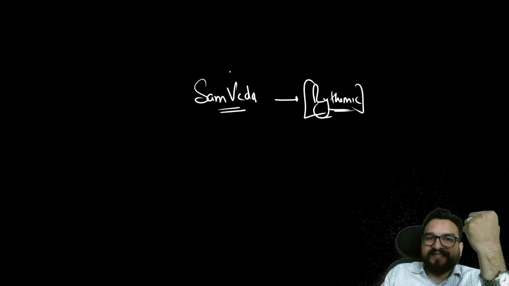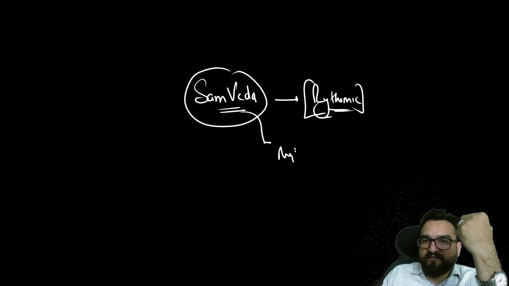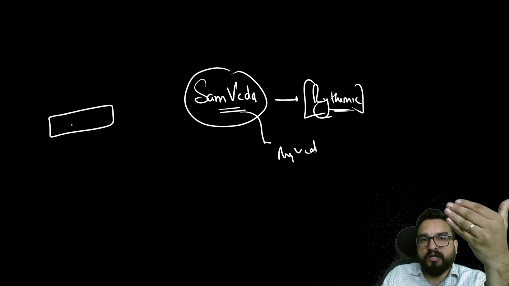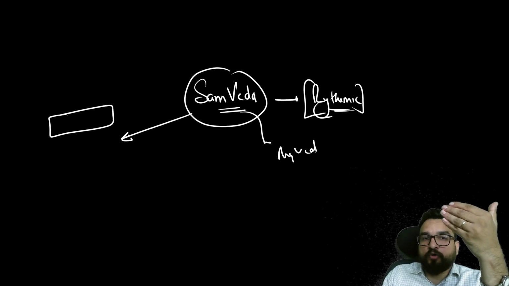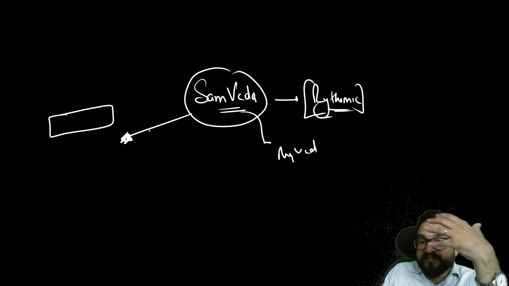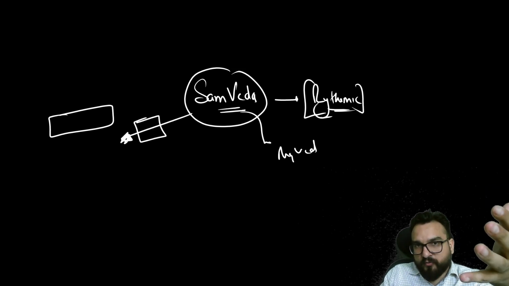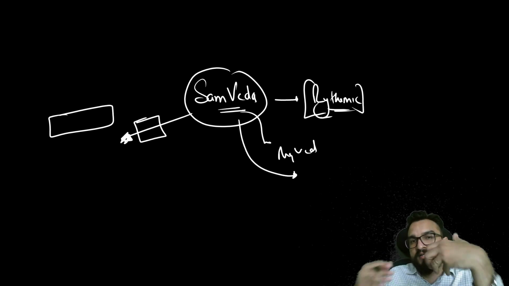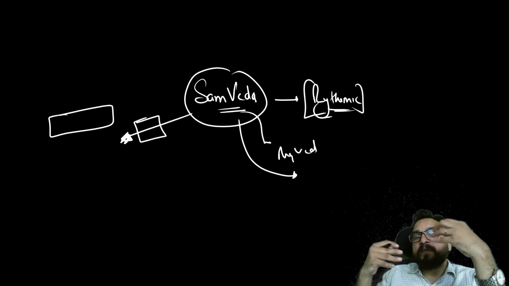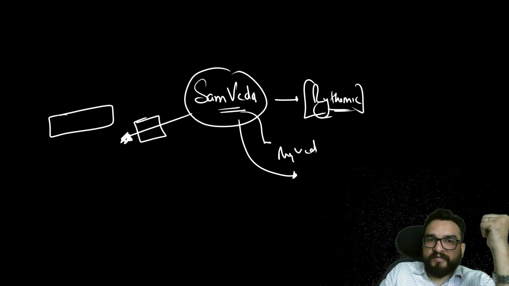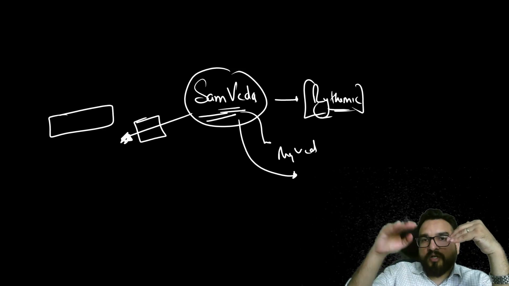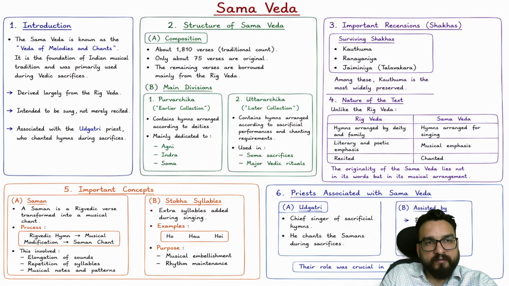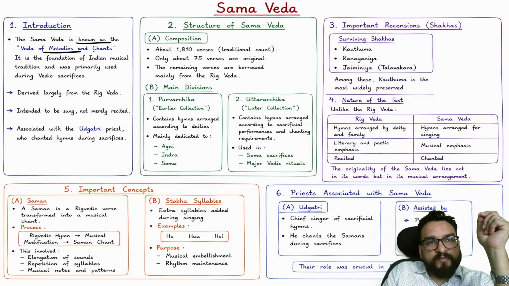Now it is said that this Samved might be compiled later than Rigved, but this particular singing aspect of chanting a mantra has been very old, and this might be possible as well. This is an acceptable fact. It was compiled later on, where several aspects of music, how you will be singing a particular Rigvedic hymn, are mentioned. You will be finding all the basic aspects of classical music over here. So Samved is known as the Veda of melodies and chants.